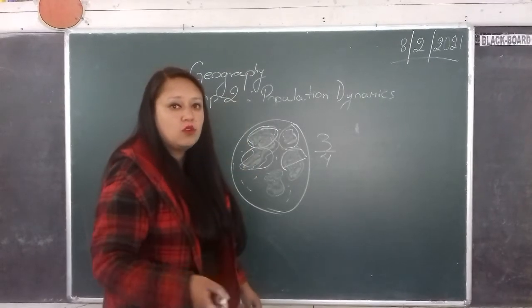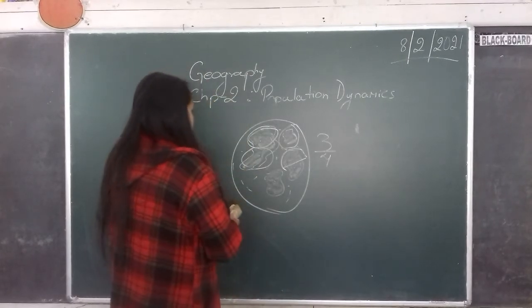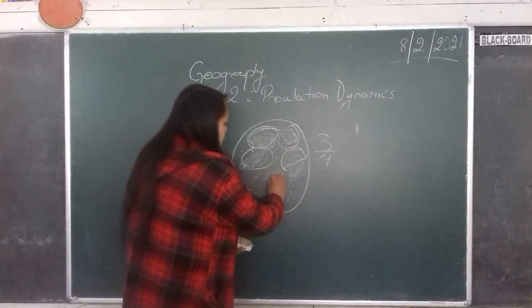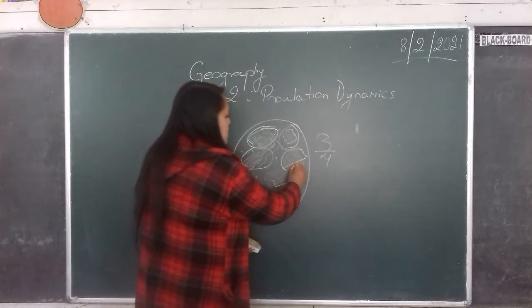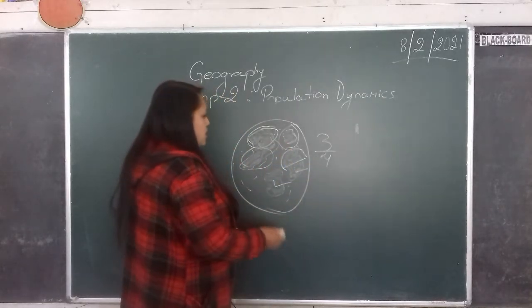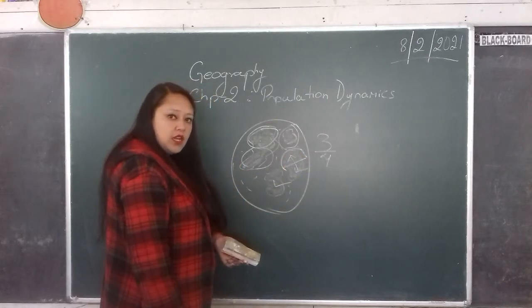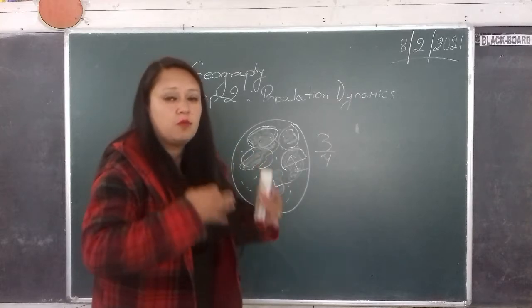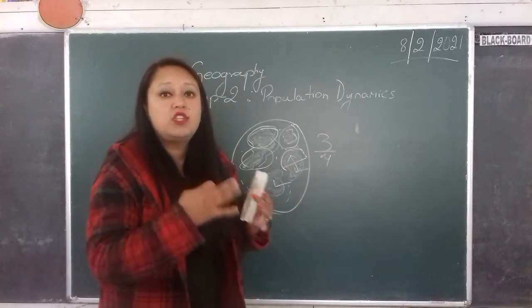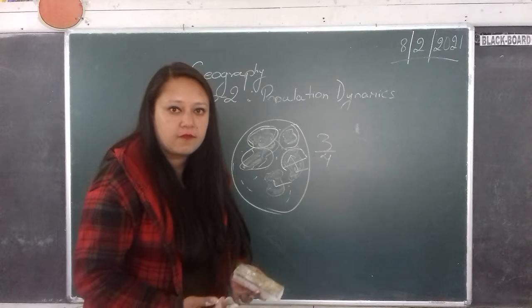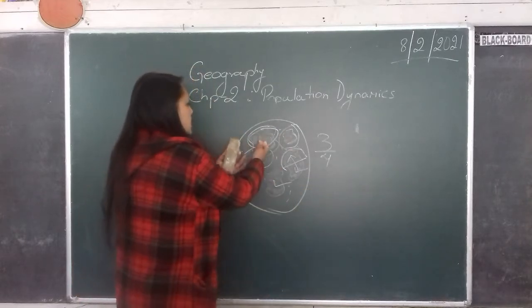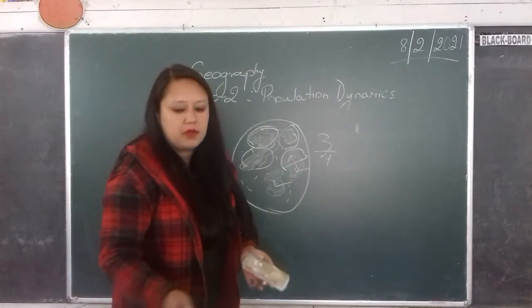So when we calculate on a whole, there are more empty areas as compared to spaces where people live. There is more land on the earth which is empty, where people do not live, as compared to those areas where people live.